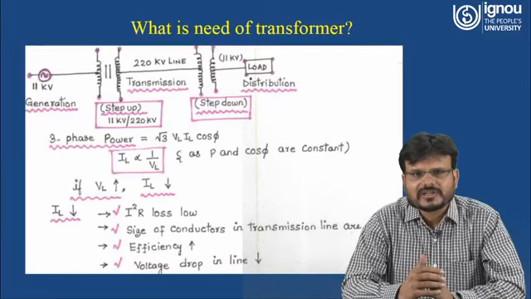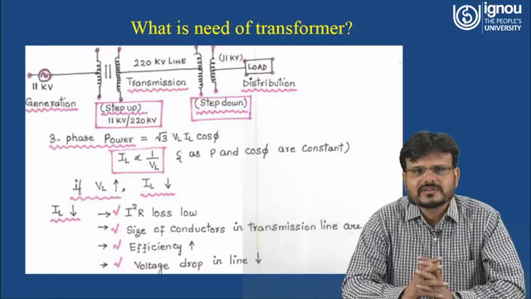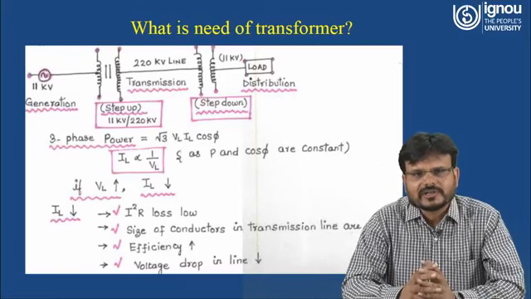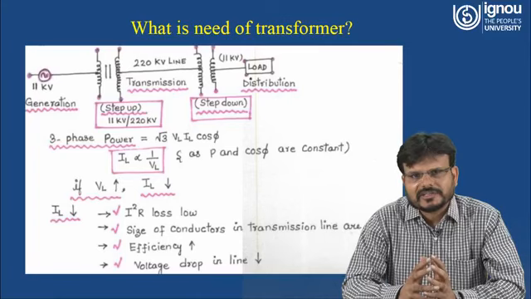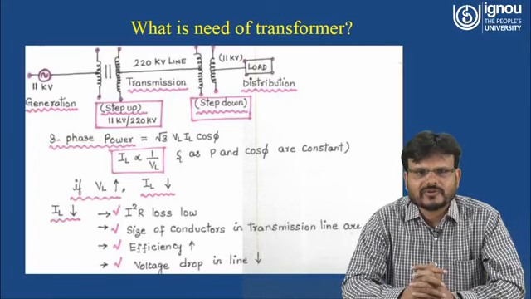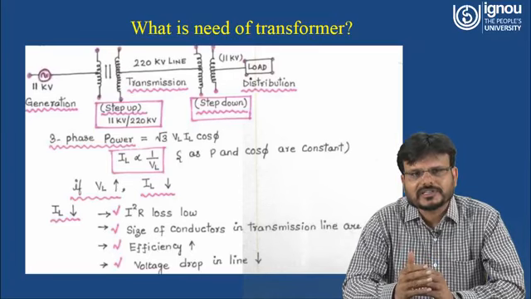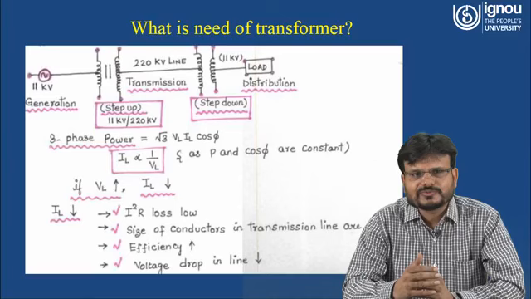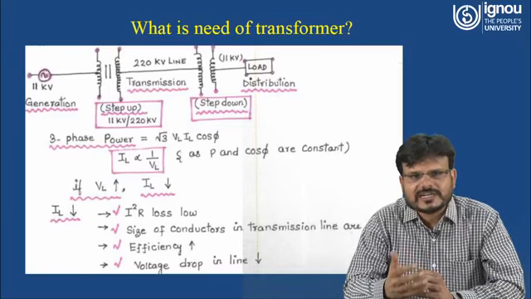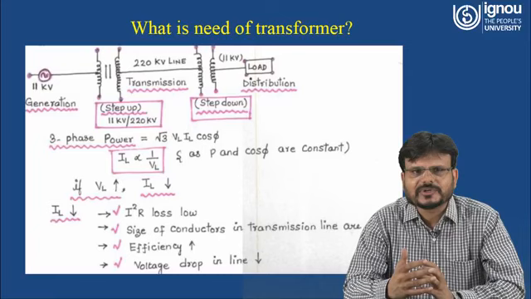For example, we are generating electrical power at a thermal power plant at 11 kV and the total power is 110 megawatt. Now you have to transmit this 110 megawatt power to the consumer. So for this purpose you have to step up the voltage, right? For stepping up the voltage, one device is needed. That particular device is called a transformer.